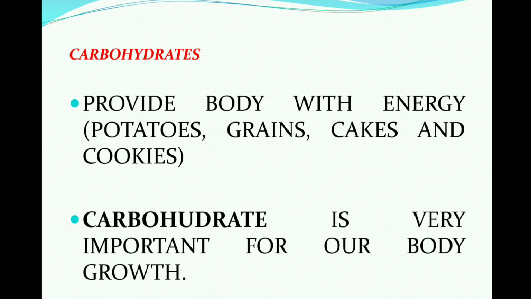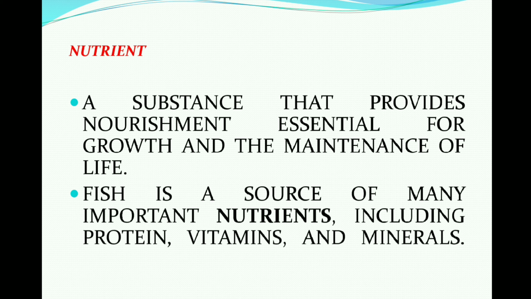Okay, the next is nutrient, a substance that provides nourishment essential for growth and the maintenance of life, right? So this is a complete meaning of nutrient. Fish is a source of many important nutrients including protein, vitamins and minerals. So this is an example of nutrients.